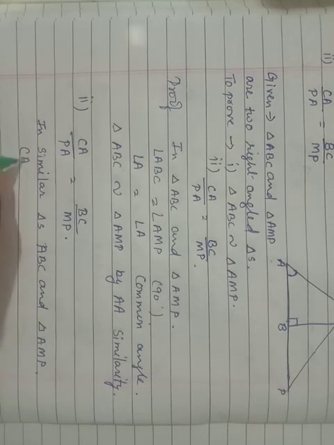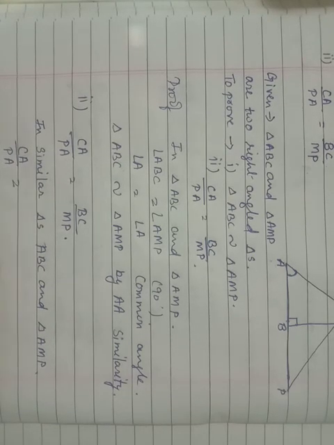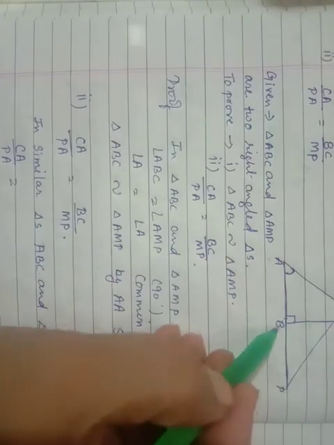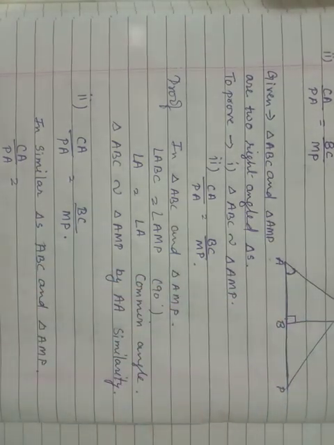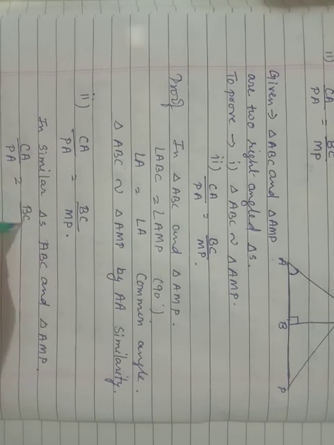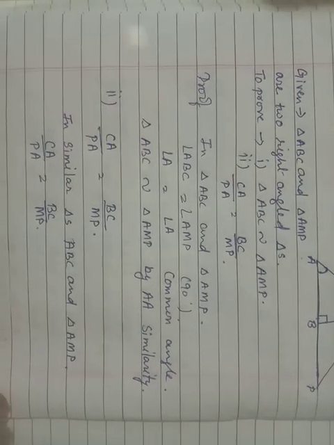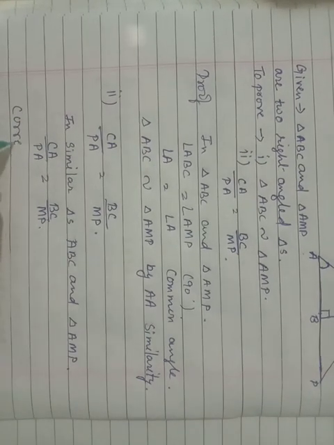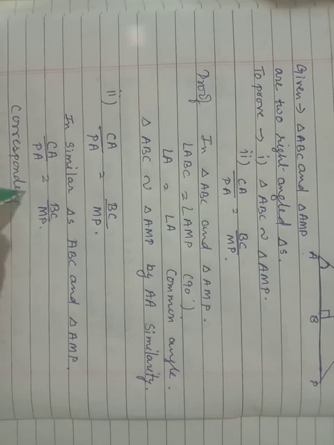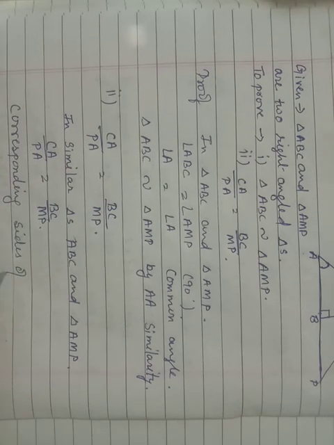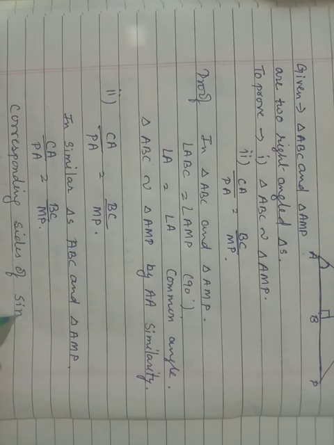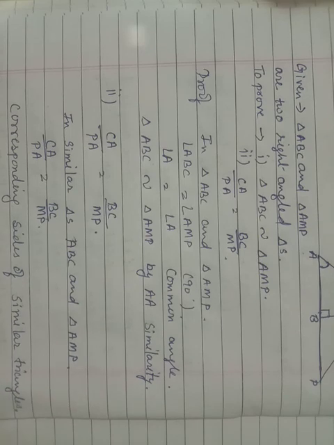So CA upon PA is equal to BC upon MP. Here BC is the altitude, and MP is the altitude. So these are the corresponding sides of similar triangles. Hence proved.